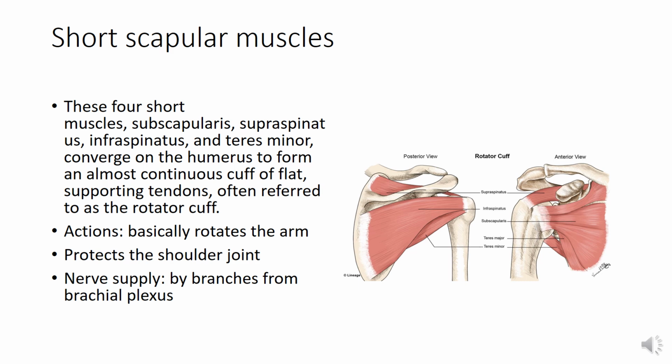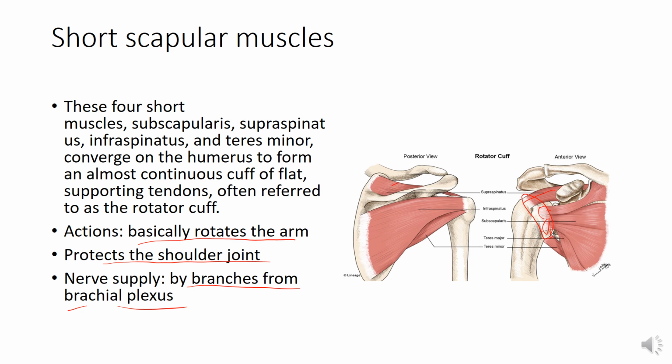These four muscles converge on the humerus from the scapula to form an almost continuous cuff of flat supporting tendons, often referred to as the rotator cuff. Basically these muscles medially or laterally rotate the arm, and they protect the shoulder joint. The nerve supply is by branches from the brachial plexus.